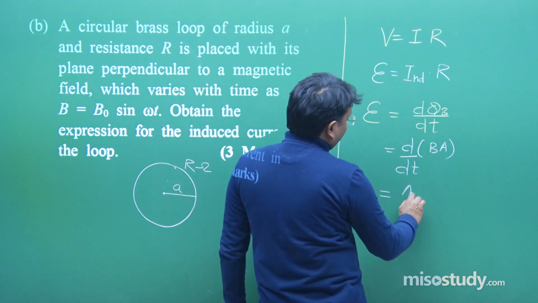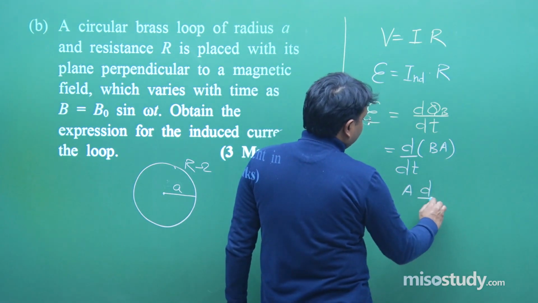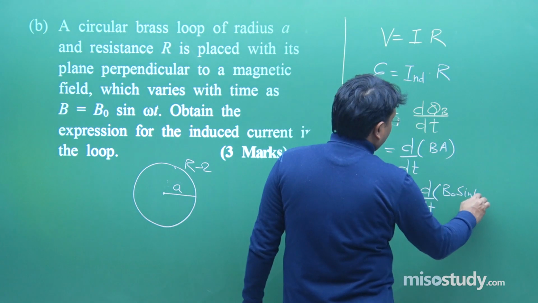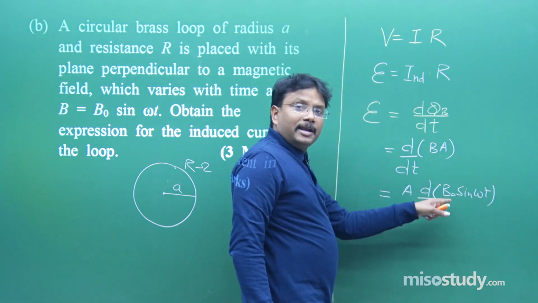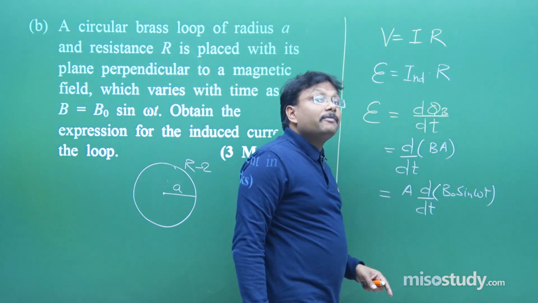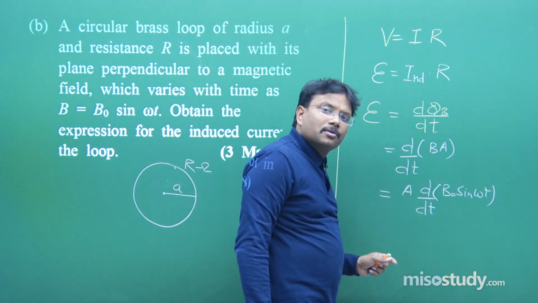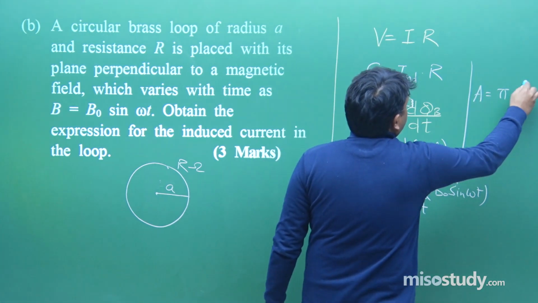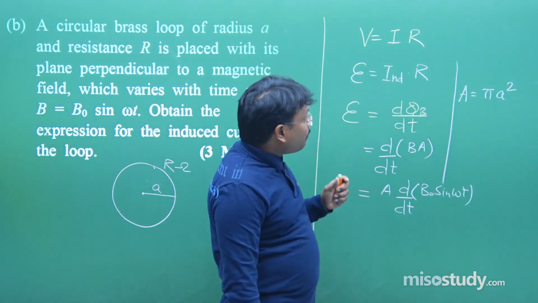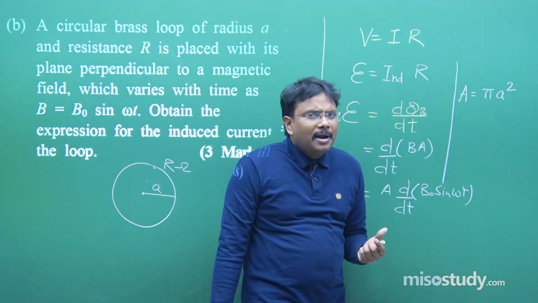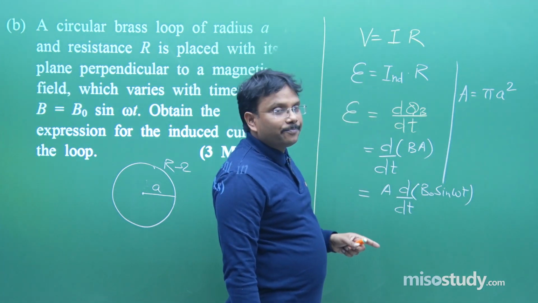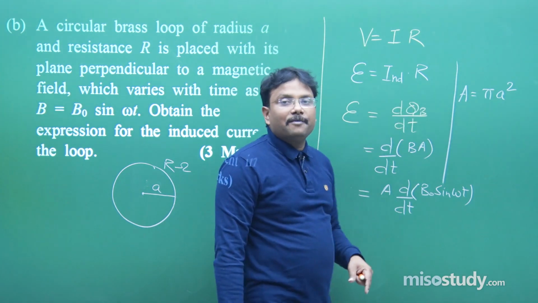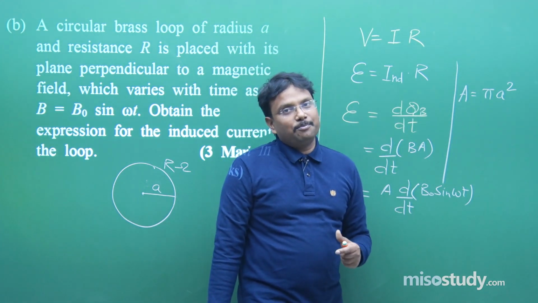So here it is going to be A out, d by dt of B naught sin omega t. Now B naught is again constant, put it out. Sin omega t will give you cos omega t, put the values. And what about area A? Area A is pi a square. Even in such problems, you need not remember anything, just recall your basic formulae and put in the values. R is here, E you are going to get from here, replace the values, and you will get the answer to this type of question.